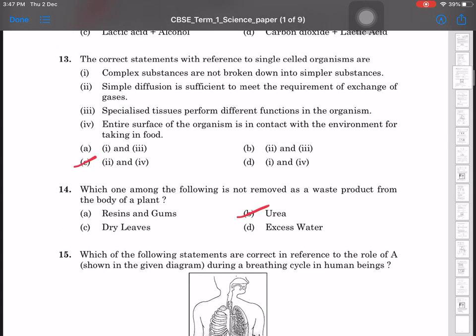Correct statements with reference to the single celled organisms: 2 and 4. Simple diffusion is sufficient to meet the requirement of exchange of gases, and entire surface of the organism is in direct contact with the environment for taking food. Which one of the following is not removed as a waste product from the body of the plant? It is urea.